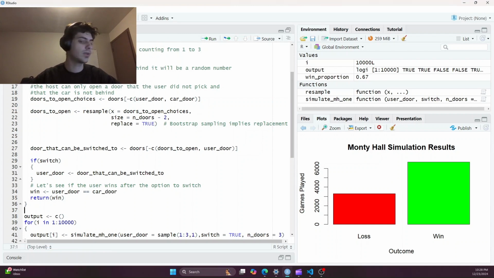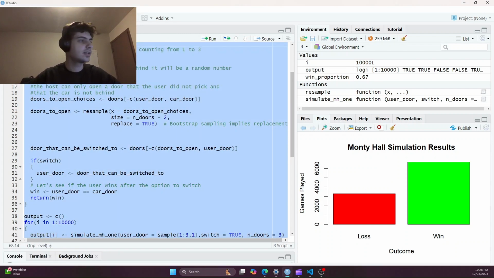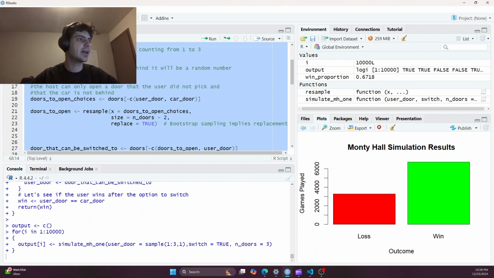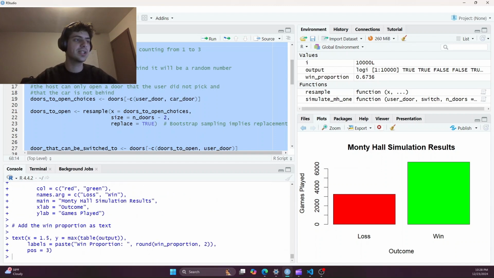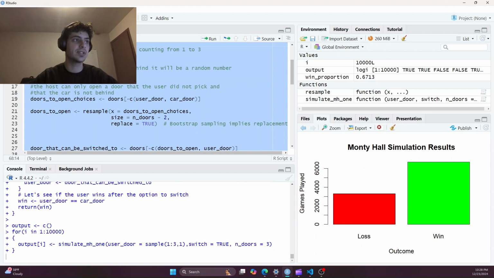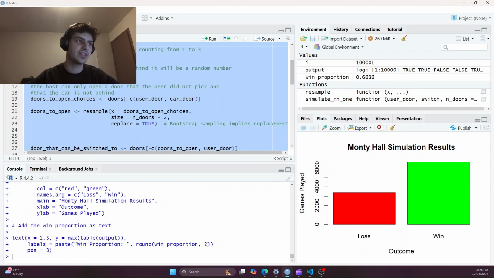We can keep running the simulation. And remember, every time I run this simulation, we're playing 10,000 more games of the Monty Hall problem. And as you see, the win proportion is very, very close to 66%, about 67%, but you can see that the user is winning 2/3 of the time if they switch the door.